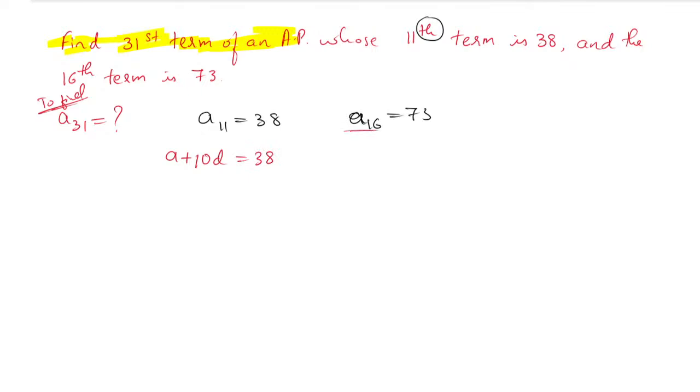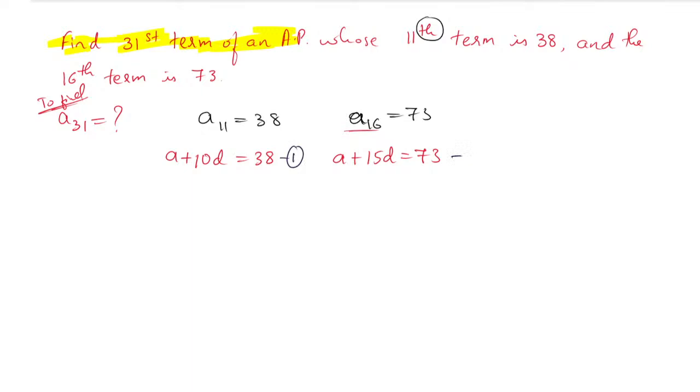Second one, A16 means A plus which D? A plus 15D. A11 is 38, so A plus 10D is equal to 38, and A16 is A plus 15D, which is equal to 73. So now what happened? Yes, that is correct. In our previous class I have discussed this, two equations we have.